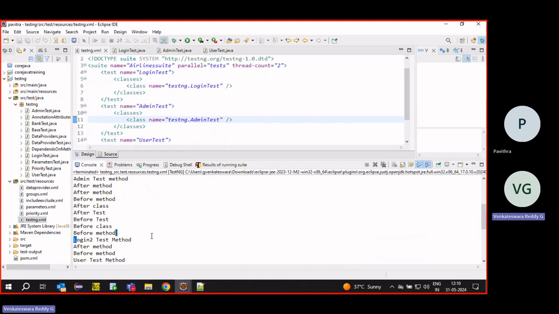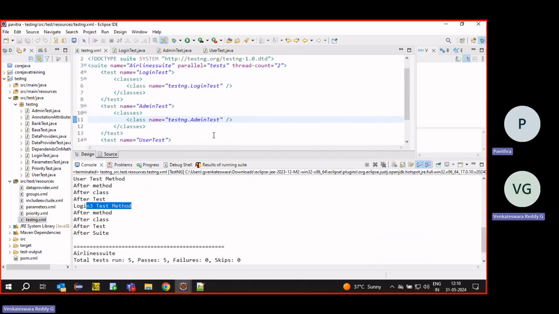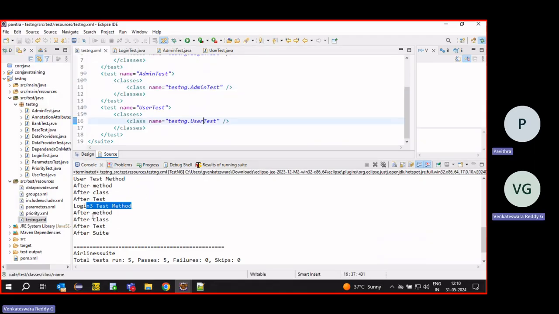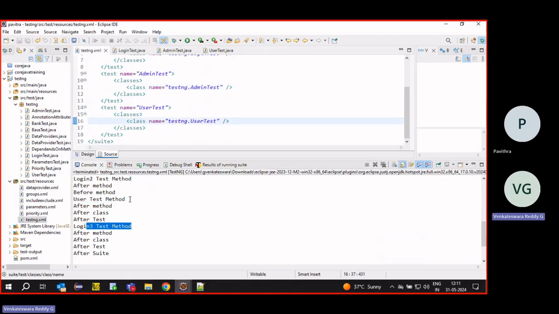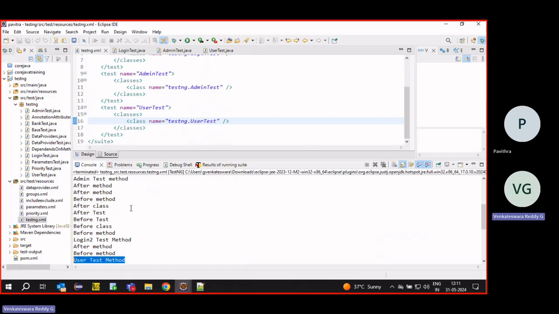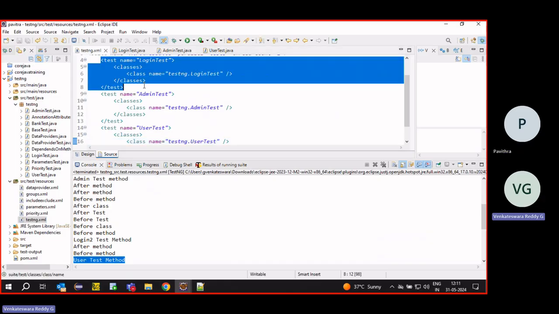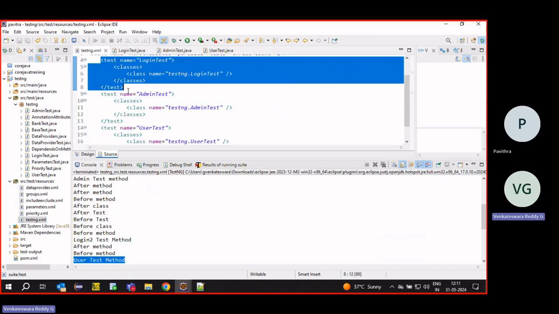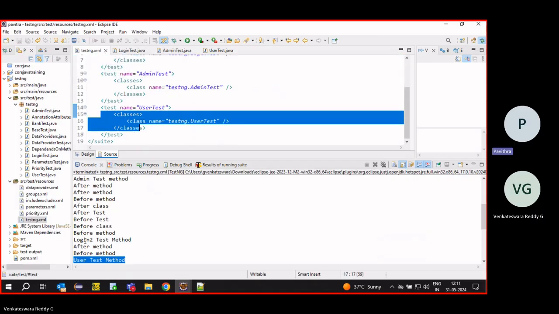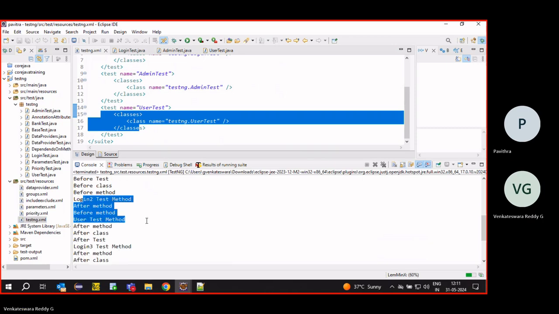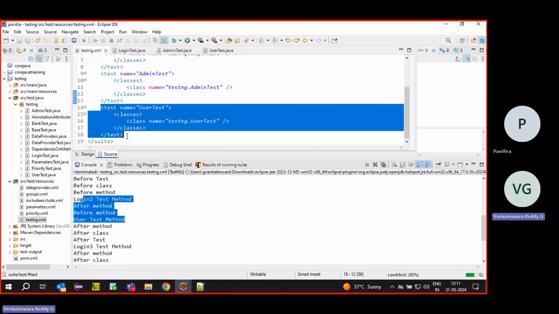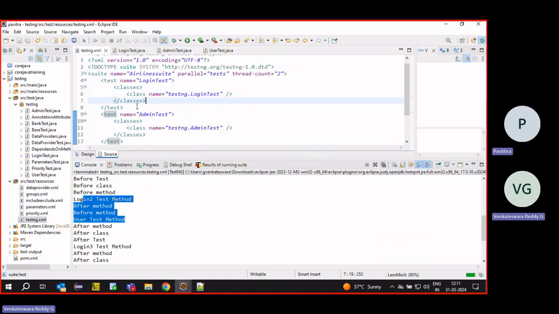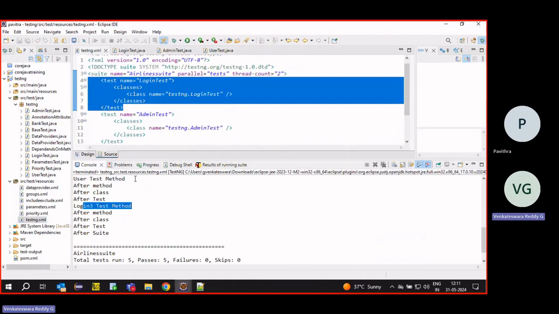It took the login 2 method, then the login 3 method. Once this module is login, one test case admin is done, admin completed. Then again login, then user. Login and user. Okay. Then it is also done. Only one test case is there. Here only is done, and one more test is pending. It will execute last, login 3. Okay.